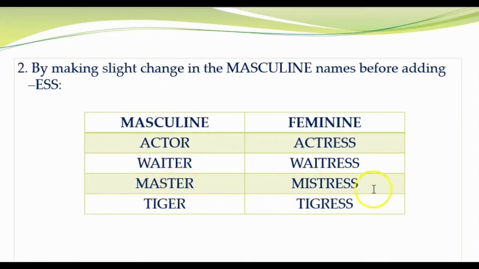If we think that only by adding ESS we can convert from masculine to feminine, then it is the wrong idea. It is not the only way to convert masculine to feminine. There are other ways also.